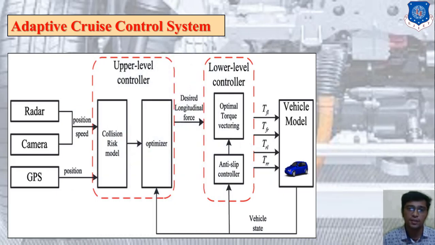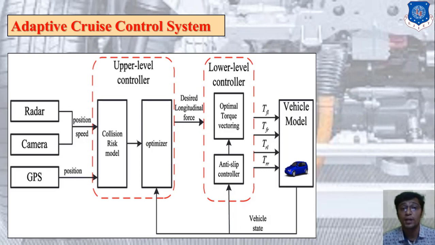We have attached another image related to the adaptive cruise control system. Basically there are three different parts. First is the upper level controller, second is the lower level controller, and third is the vehicle model. On the left side you can find radar, camera, and GPS, which are related to position and speed. In the upper level controller there are the position, risk model, and optimizer, which generate the desired longitudinal force.